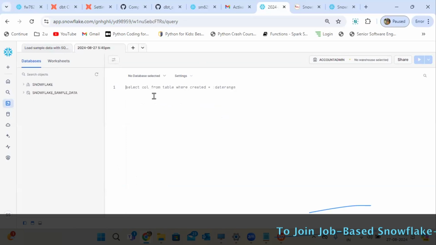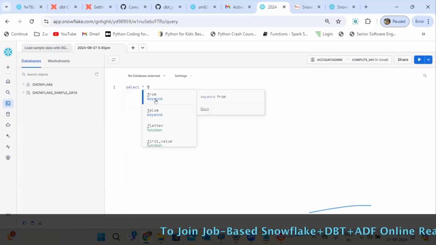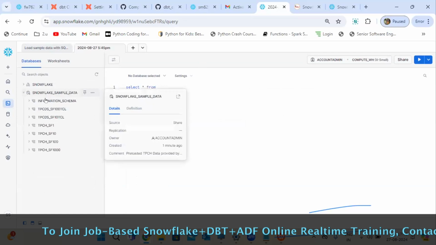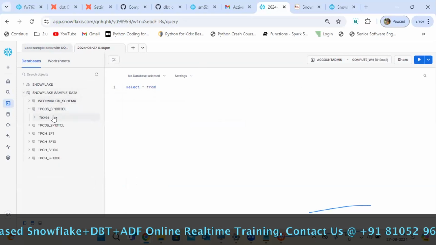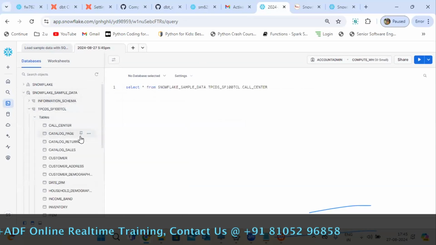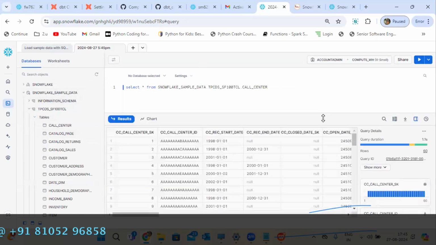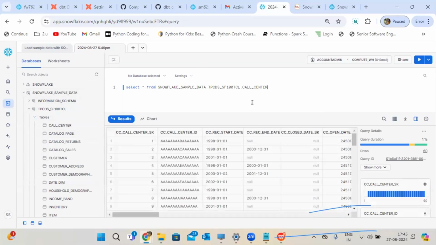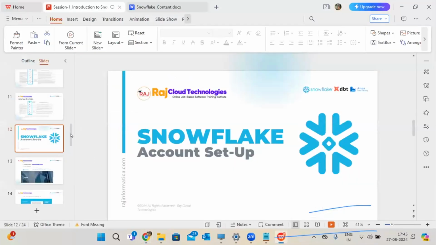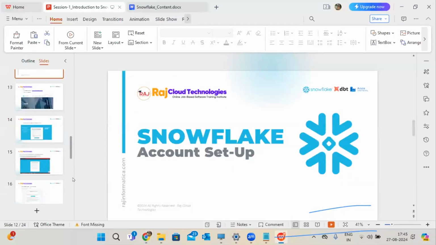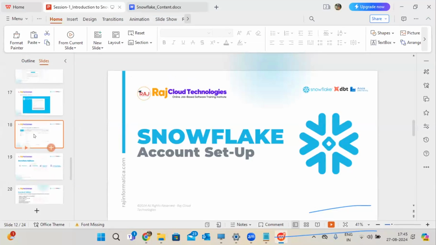If you want a new worksheet, you can create one also. Just select staff, basic. That's it. You'll get the data. So working with the Snowflake environment is very easy. You need not worry that this is new technology and you may not get into it. It's very straightforward, with very few and straightforward options. So you need not worry about this process. The same thing I explained here also, the same steps.